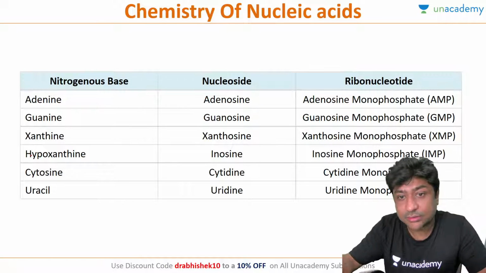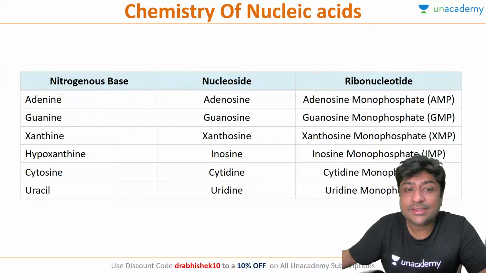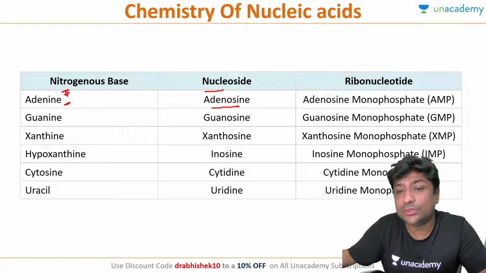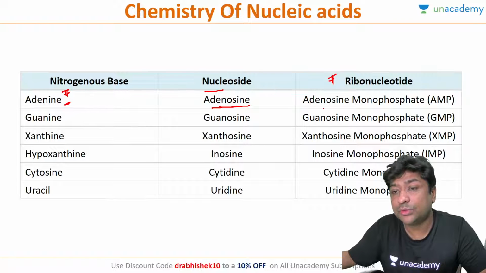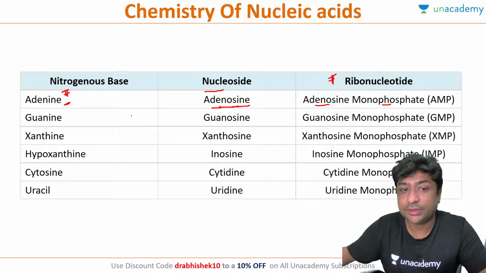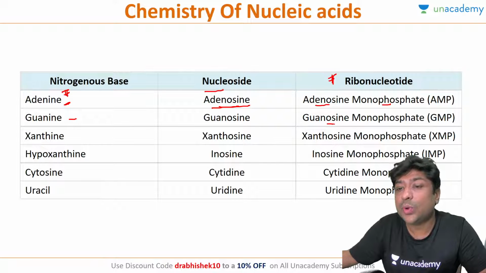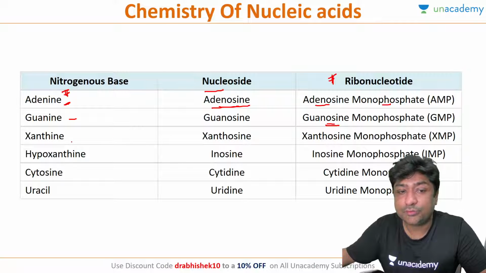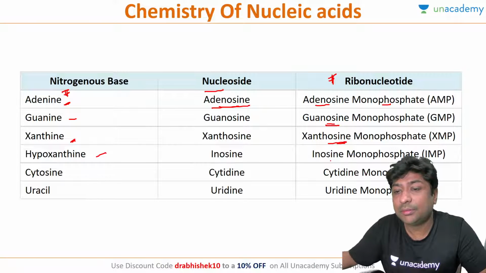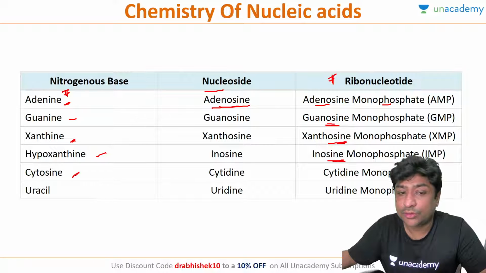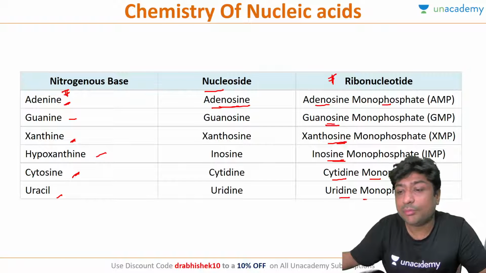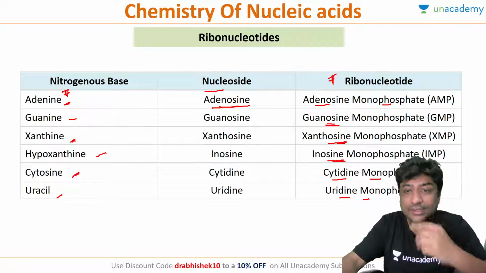And again, remember, for example, if the nitrogenous base is adenine, the nucleoside will be called adenosine. And when we add a ribose sugar, it will become adenosine monophosphate. Similarly, for guanine, it will become guanosine monophosphate. For xanthine, it will become xanthosine monophosphate. For hypoxanthine, it will become inosine monophosphate. For cytosine, it will become cytidine monophosphate. And for uracil, it will form uridine monophosphate. Okay, this is the ribonucleotide.